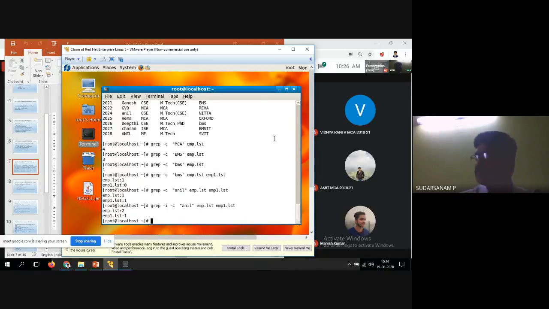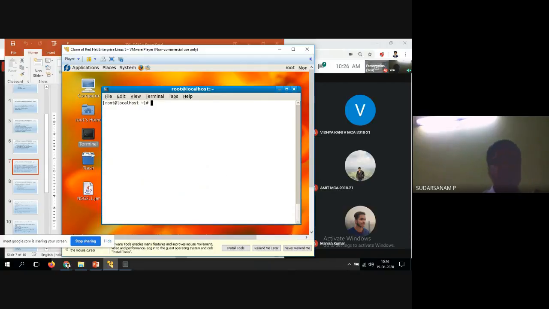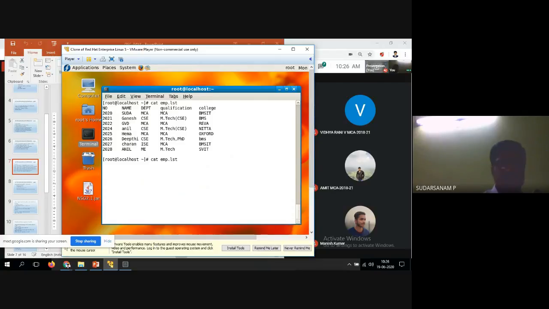Now minus l option. So the l option, how to do it? First I'll go for clear. Now how to utilize the l? Now I will display the first file name and one more file name, emp1.lst. So now these are the file names available. Now for both the files, tell me any one common message, any one name common.